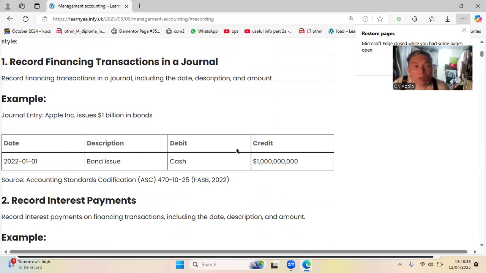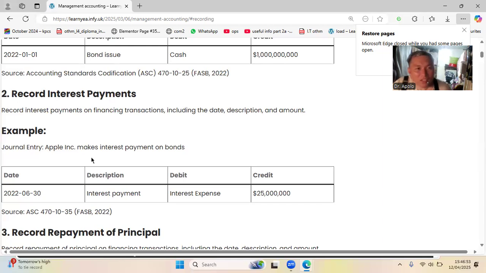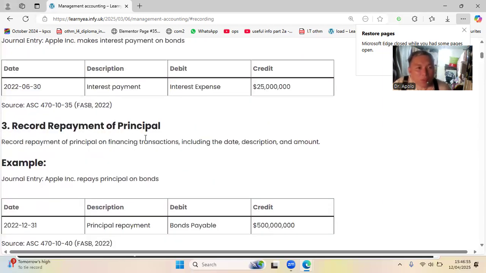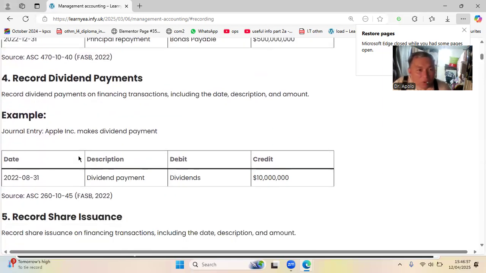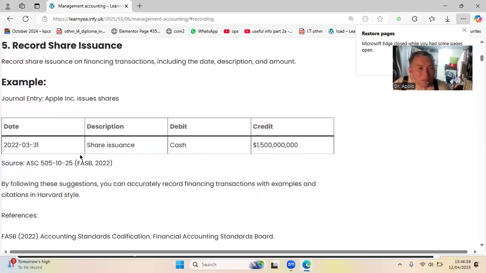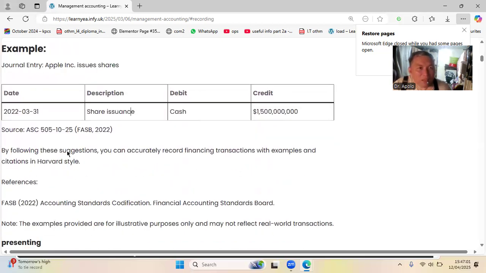Accounting is going to play around, no? You don't know. And then in the end you will get losses, no? You don't know where the money goes. So that's why you should know about basic transactions. For recording, this is the entry. Record interest, this is the entry. You have to memorize this one. For record repayment, this is the entry. This is according to FASB, no? So this is the body that is followed by the whole world, no?